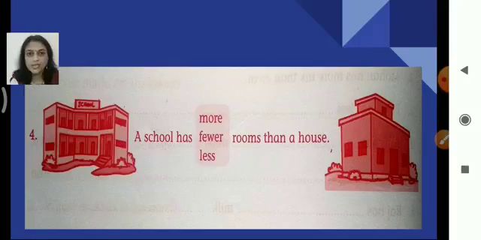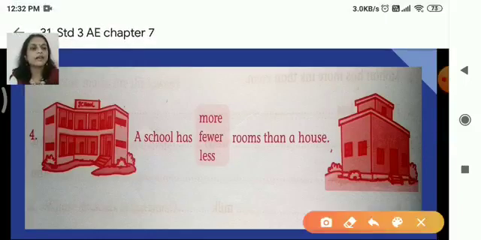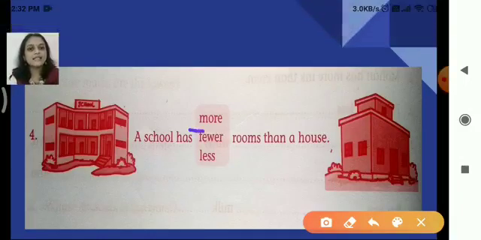So we are comparing school to a house. Again rooms are countable. So a school has more rooms or fewer rooms? Yes, a school has more rooms than a house.